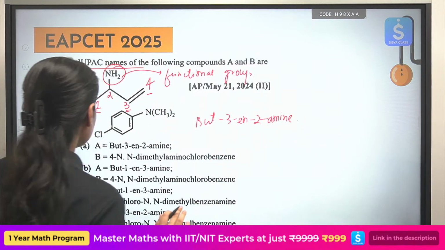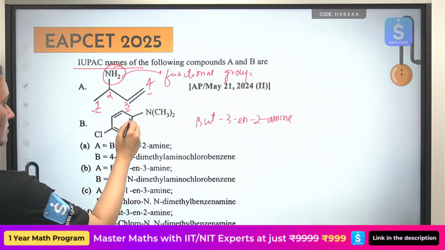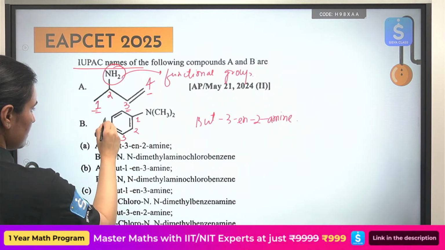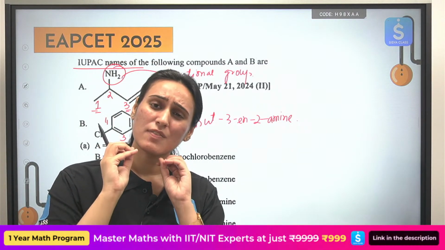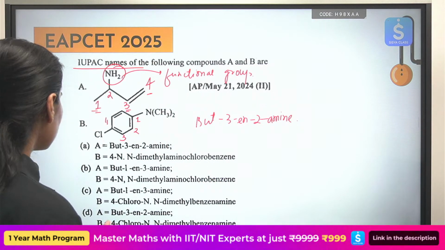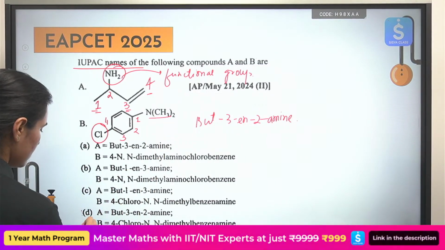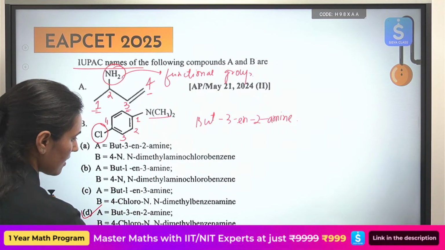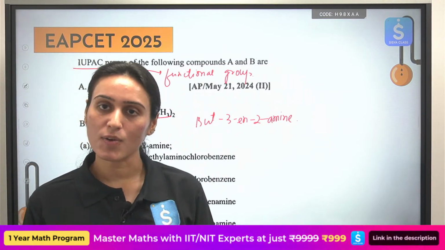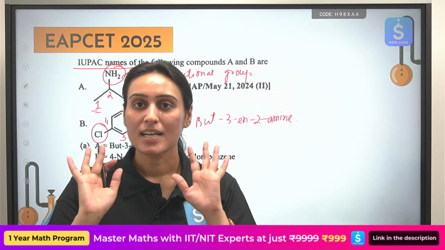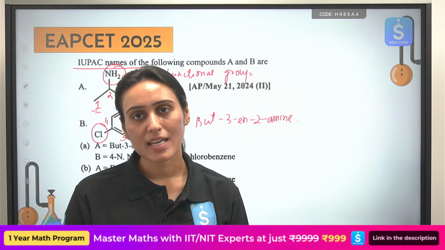Okay. One part we understand. What else? In this case, I will start the numbering from the side of the chloro group. Chloro group is always taken as a prefix. Always taken as a prefix. So my correct name will be: at fourth position I have a chloro group, N,N-dimethyl benzeneamine. So my correct answer is option D. That is how you answer it based on the rules you have learned. So now I hope you can understand why we have learned the rules and how we have to apply them. Otherwise, how will you solve questions?